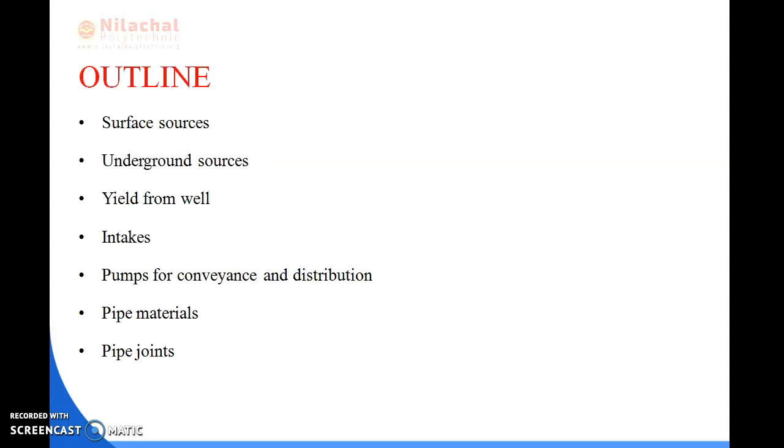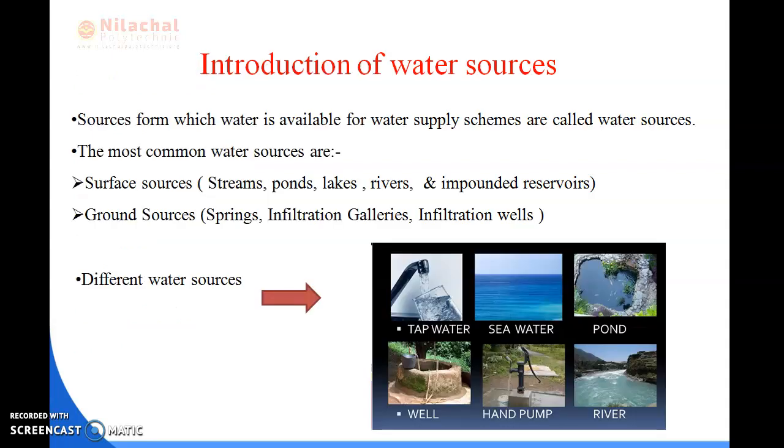In this chapter, we'll be reading about surface sources, underground sources, yield from the well, intake, pumps for conveyance and distribution, pipe materials and pipe joints. We'll be discussing all this in this chapter. So first we will be discussing water sources.